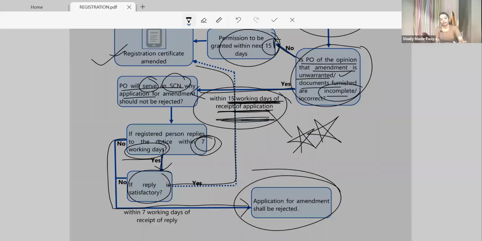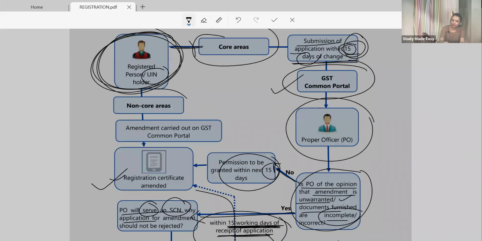Ma'am, what if it is a non-core amendment? Nothing. Just give the details about your non-core amendment. Then the amendment will be carried out on the GST portal. Simply an OTP will come and your amendment will be there. There is no involvement of the proper officer in non-core area.